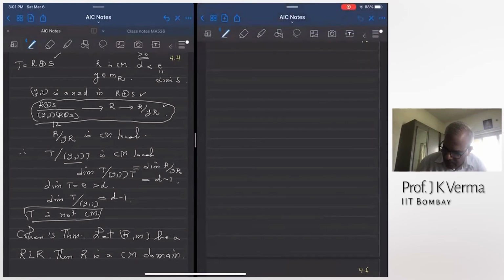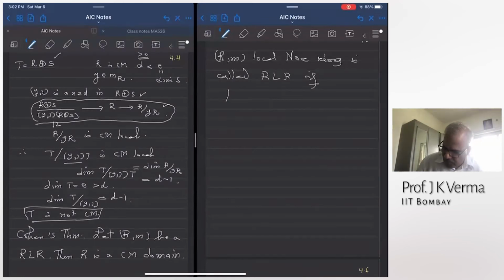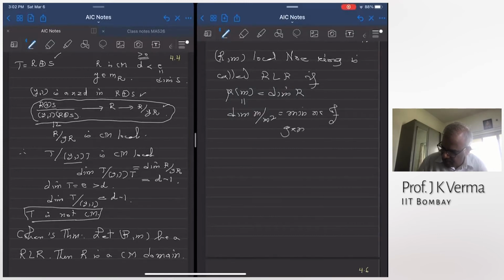A local Noetherian ring (R, m) is called a regular local ring if mu(m) is equal to the dimension of R. Here mu(m) is the dimension of m mod m square, and this is the minimum number of generators of the maximal ideal.